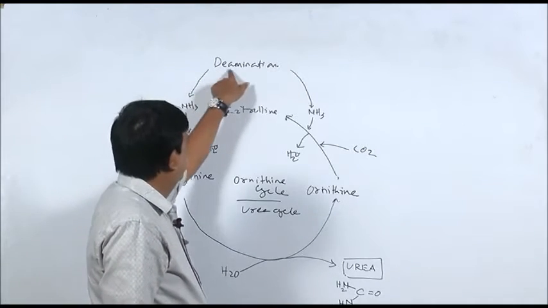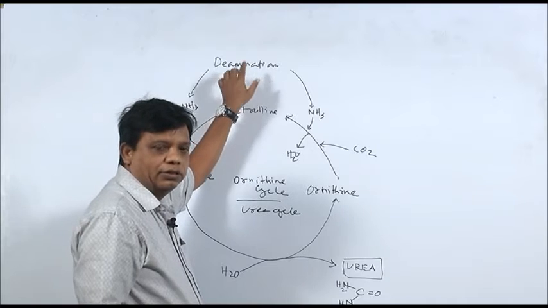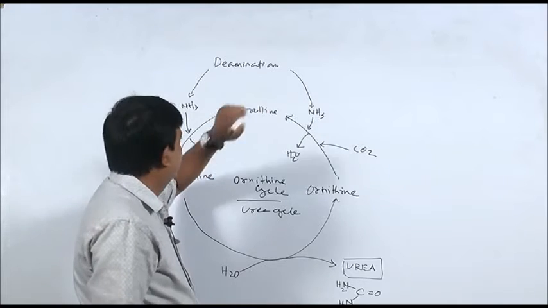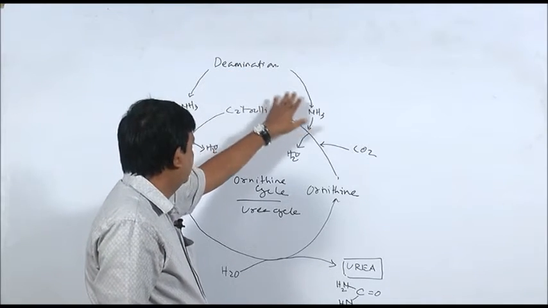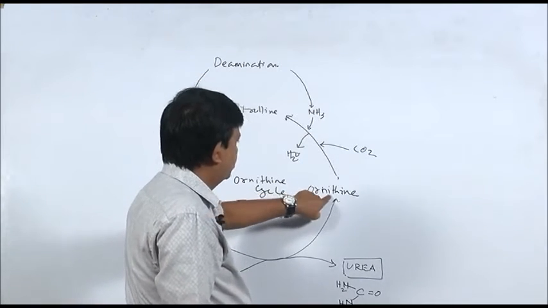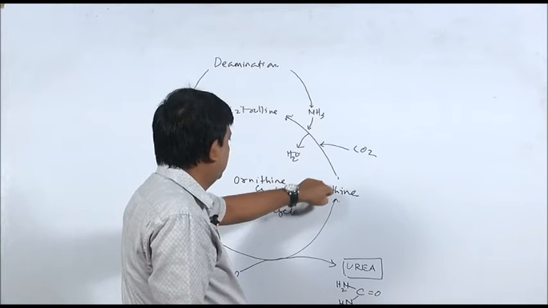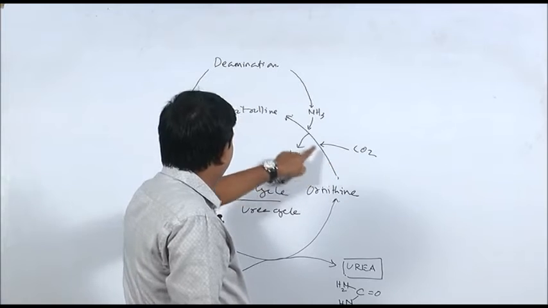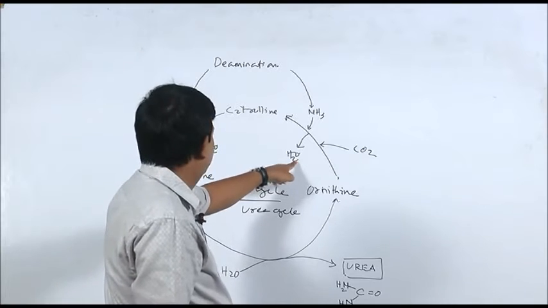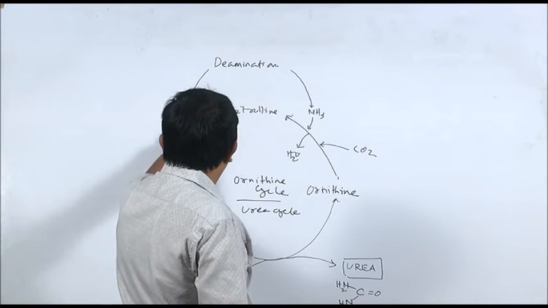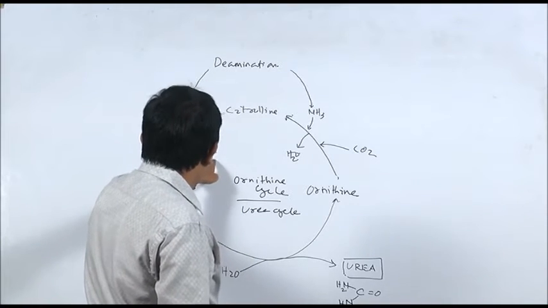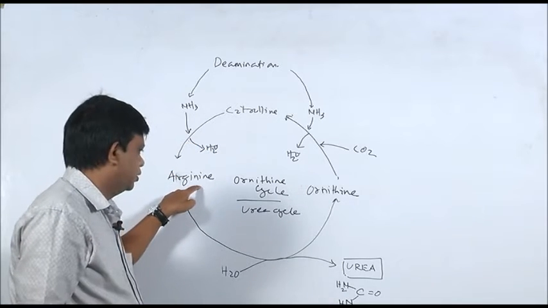Here you see deamination occurs. From the amino acid, the amino group is removed. That amino group is converted into ammonia. So, during this process of deamination, ammonia is formed. Then that ammonia first reacts with ornithine in presence of carbon dioxide to form citrulline, and during the process a molecule of water is released. Then that citrulline again reacts with another molecule of ammonia, and during the process a molecule of water is released and it leads to formation of arginine.